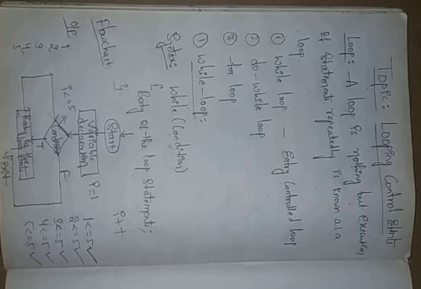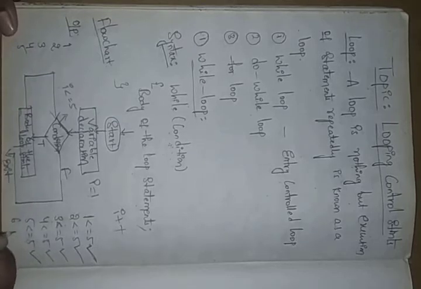Here again we need to do the increment process. If we give the increment process from this, what will it perform? 5 plus 1, 6.